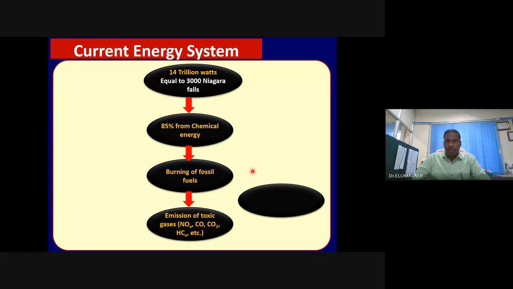We have toxic emission by burning of fossil fuels. That includes not only partially decomposed hydrocarbons, carbon monoxide and nitrogen oxides, and very recently, in the last 5-10 years, even CO2 is regarded as a GHG, greenhouse gas.